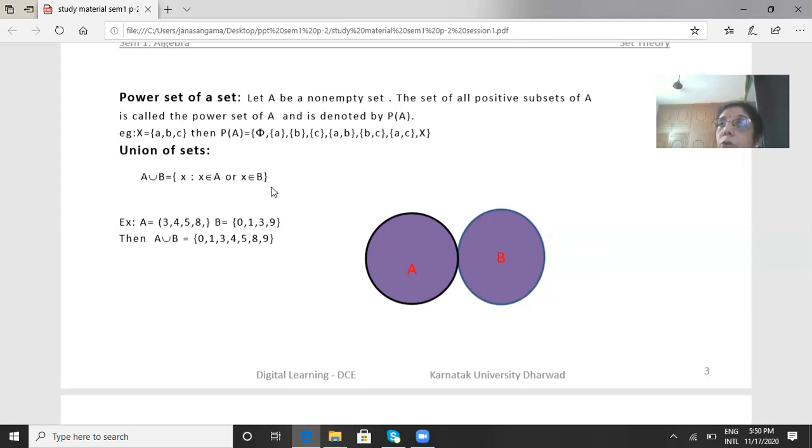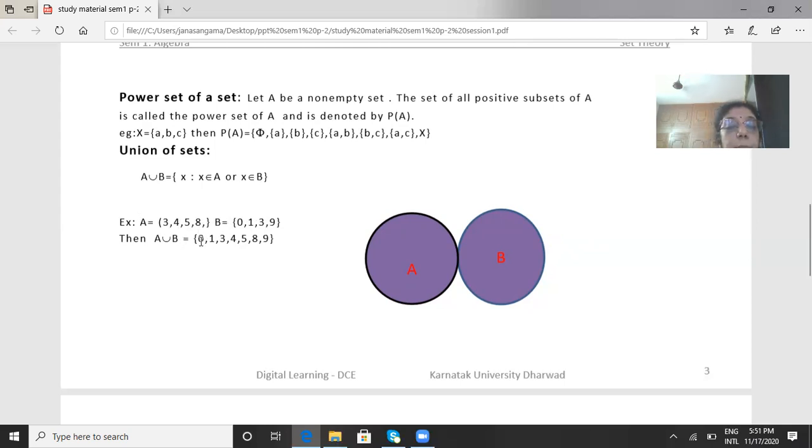It is enough if x belongs to A or x belongs to B. See, I have given the example. I have taken A equal to the set containing elements 3, 4, 5, 8, and B equal to the set containing 0, 1, 3, 9. So what is A union B? A union B is a set of all elements which belong to A or belong to B.